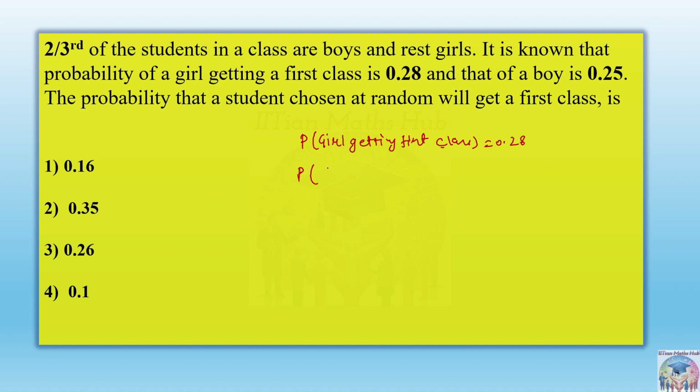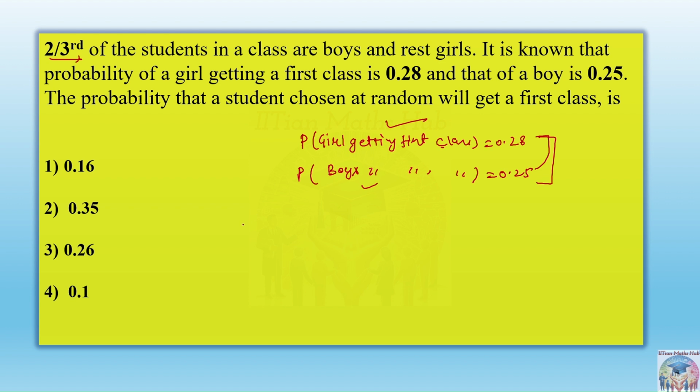0.25. So the probability of boys getting the first class is 0.25. Now see, choosing boys and getting the first class in a school are totally different events, totally exclusive we can say. But if we take the whole problem, the total thing, then they will give you the total strength of the students who have got the first class in the class. So you can see 2 by 3rd is already given as the students that are boys.